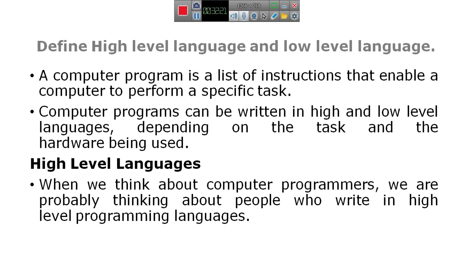And the high level languages: in the olden days when the computer was invented, the people who used the computer needed to learn machine language instructions.